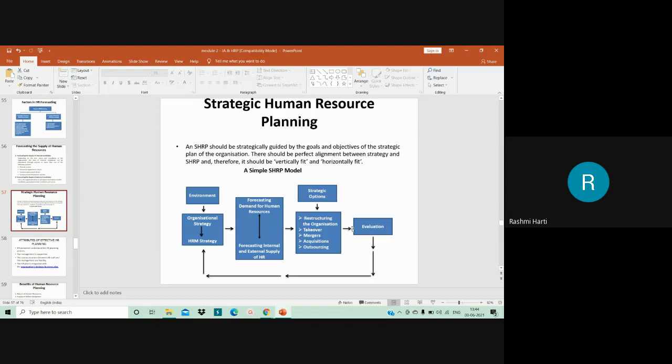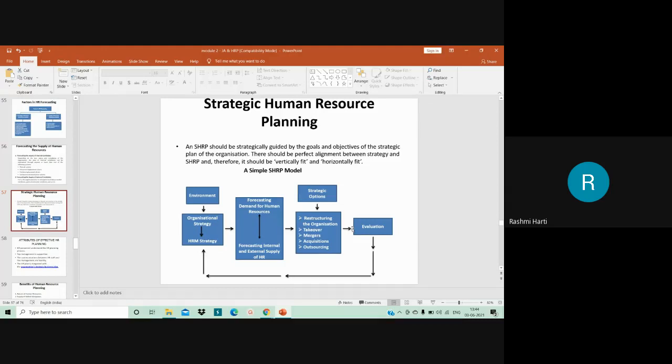When we speak about strategic human resource planning, it should be strategically guided by the goals and objectives of the strategic plan of the organization. So there should be perfect alignment between the strategy of the organization and the human resource planning of the organization. Therefore, it should be vertically fit as well as horizontally fit.